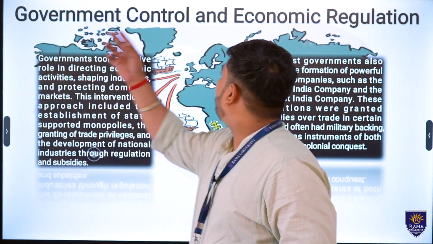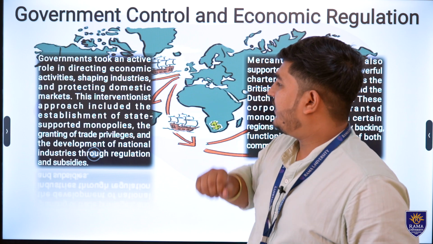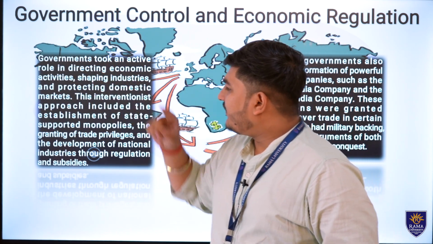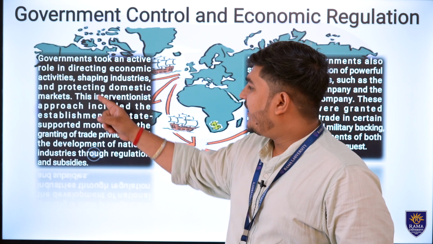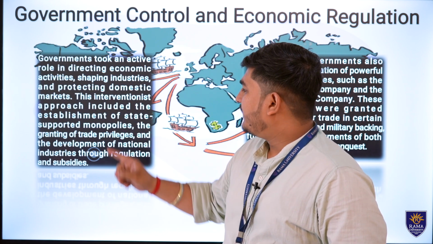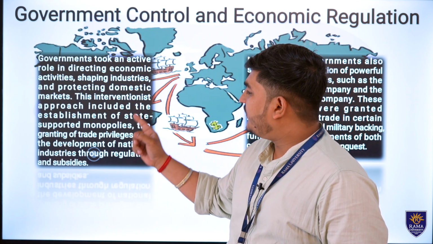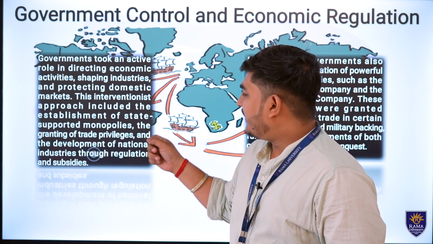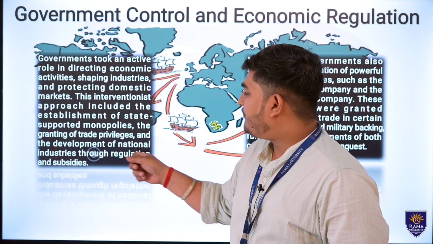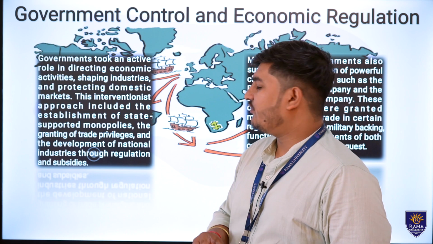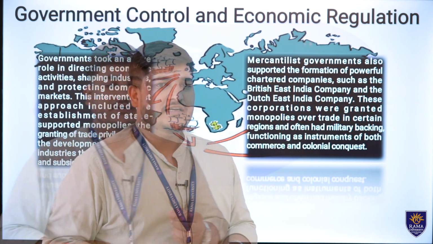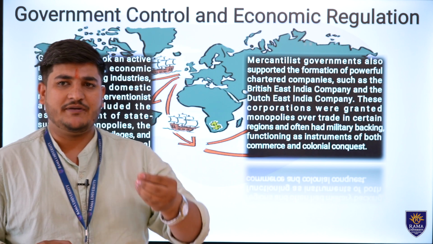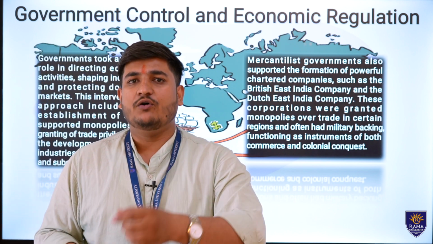Now, what were the government controls and economic regulations in that? Governments took an active role in directing economic activities, shaping industries and protecting domestic markets. This interventionist approach included the establishment of state-supported monopolies, the granting of trade privileges and development of national industries through regulation and subsidies. In this, European governments established companies which had trade monopolies all over the world.